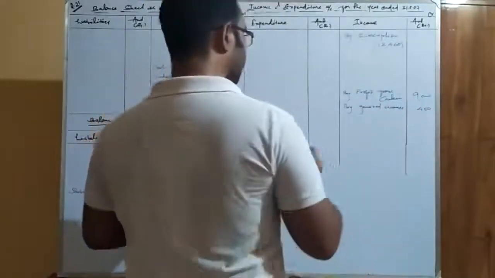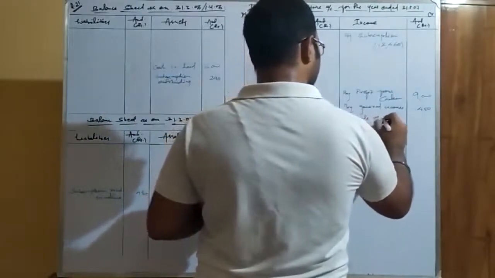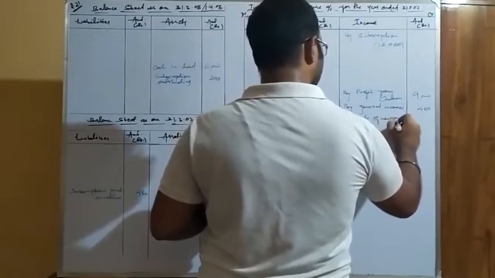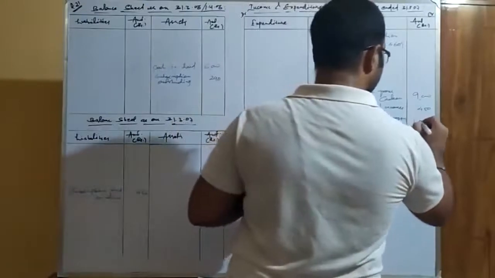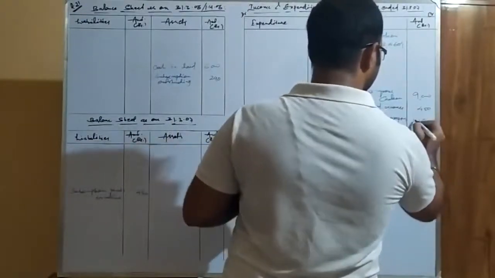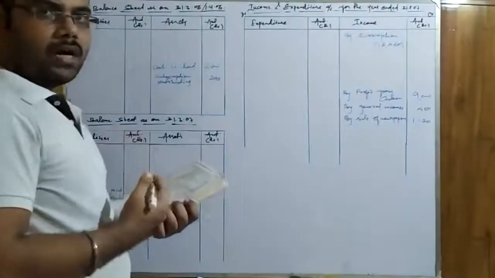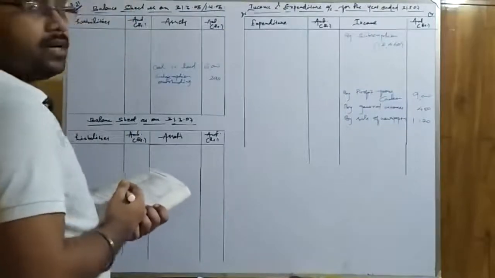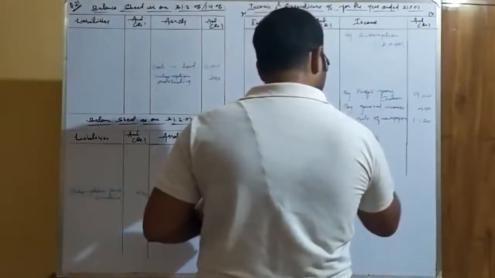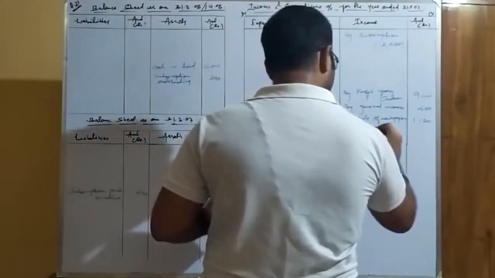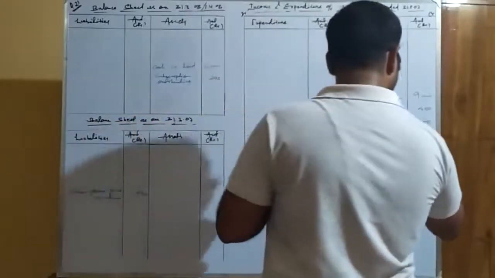The next, sale of newspapers. Again it is an income. We have read it in the terms. Sale of newspapers, that is 1,120. Okay. Moving on to the next, the last income item that is given in the receipt and payment account, that is dividends. So the value of dividends given here is 4,850.